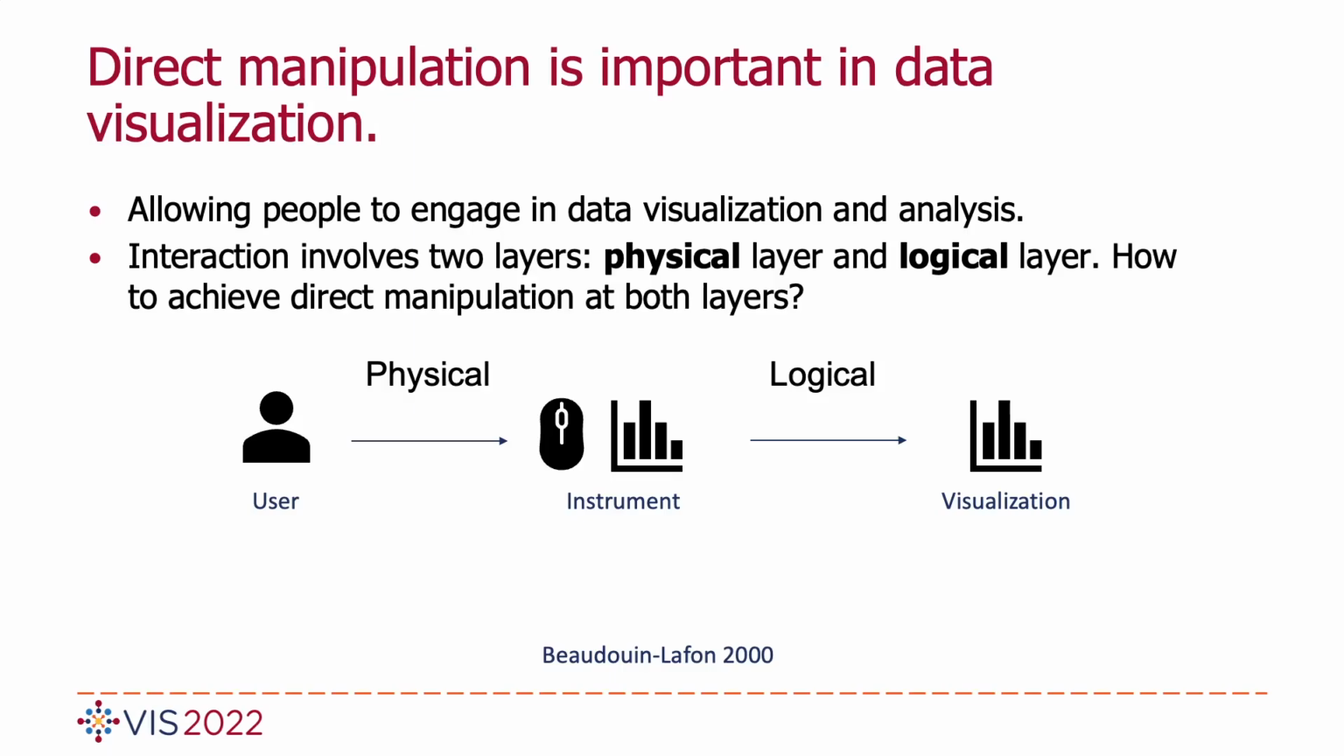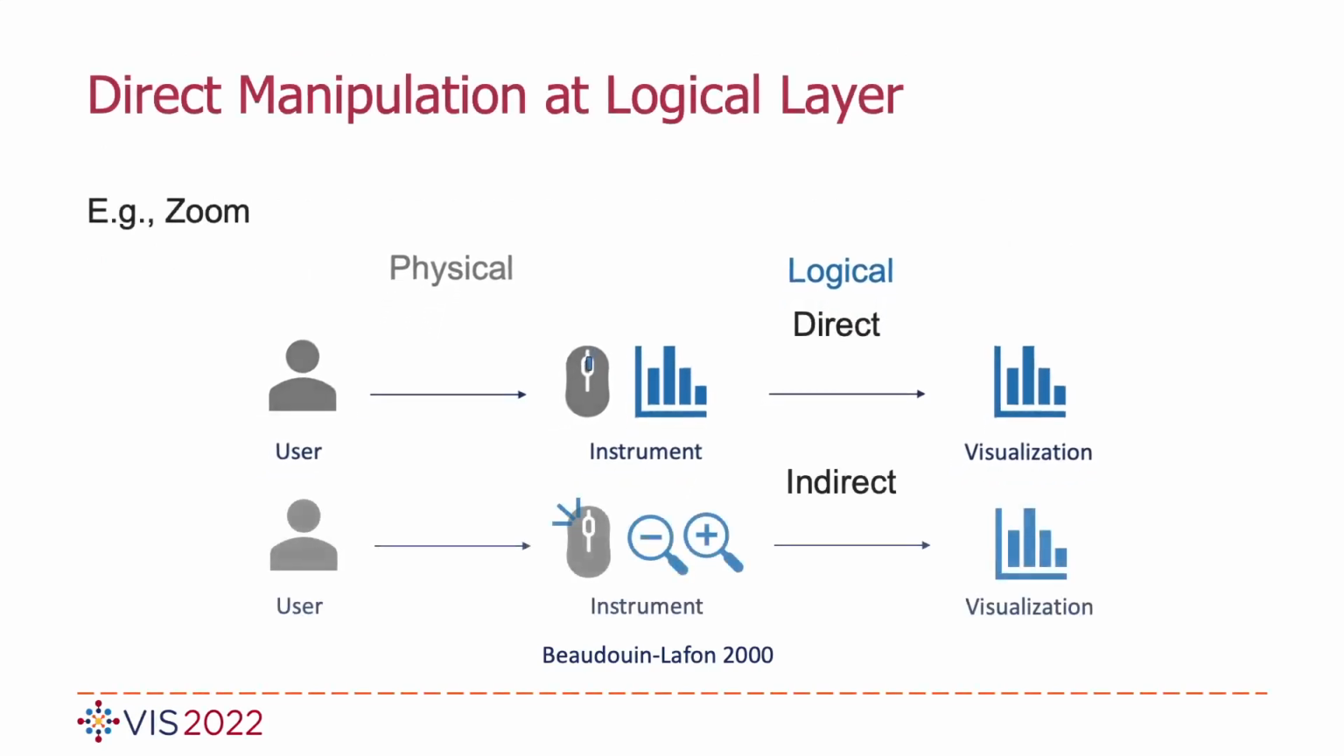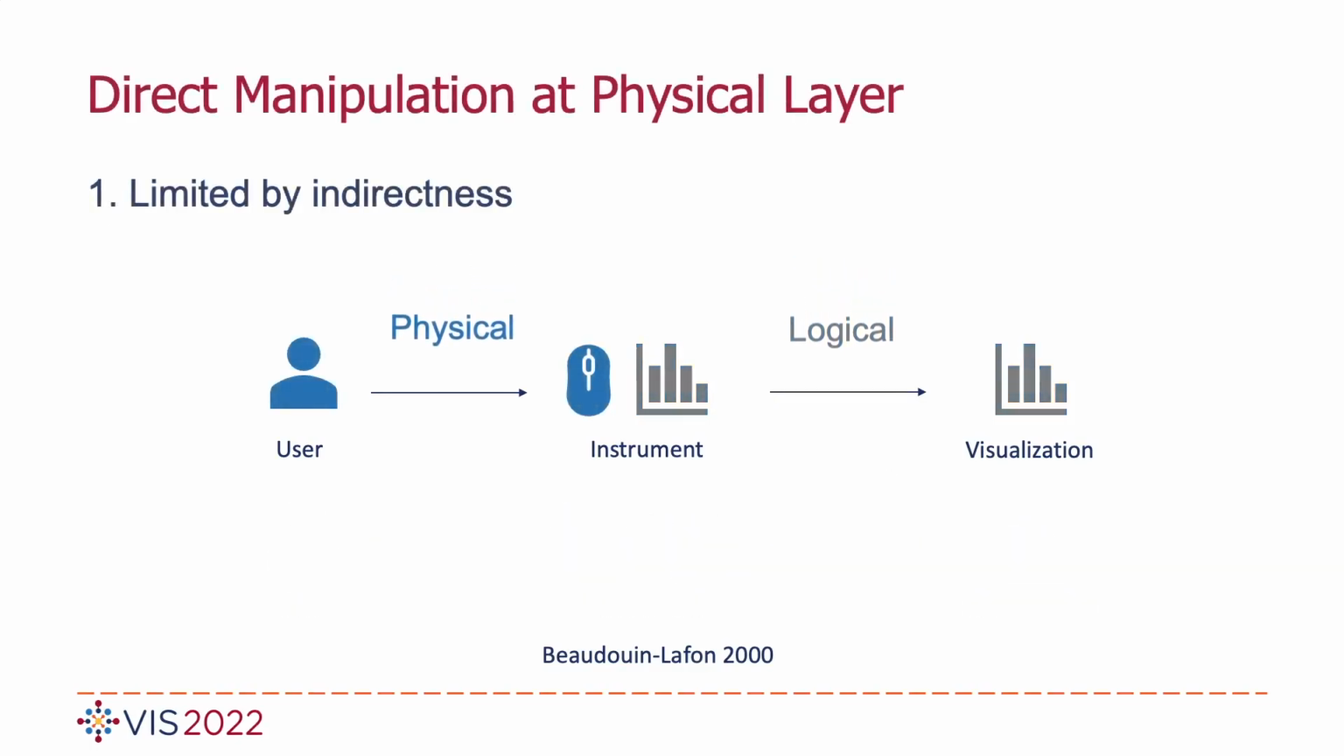How to achieve direct manipulation on both layers? For example, at the logical layer, we can use the mouse wheel to achieve zoom instead of clicking the zoom in and zoom out buttons. However, at the physical layer, the interaction using mouse and keyboard limits the direct manipulation. For example, touchscreens provide more direct interaction, such as touch and pinch, than the mouse and keyboard.